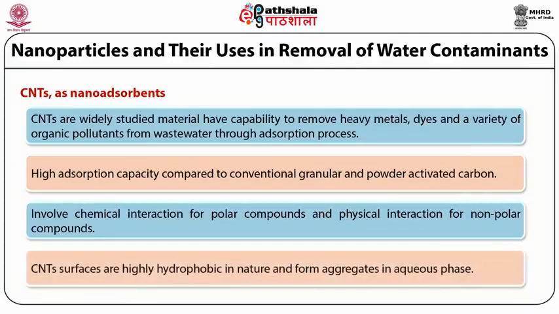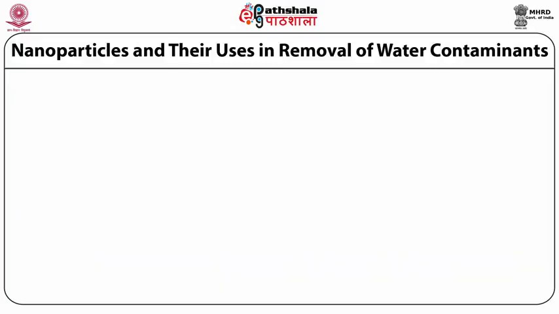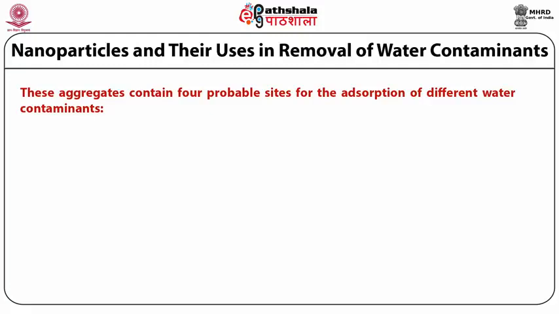And the CNT surface is highly hydrophobic in nature, and in aqueous solution they aggregate to form four probable sites for the adsorption of different water contaminants.